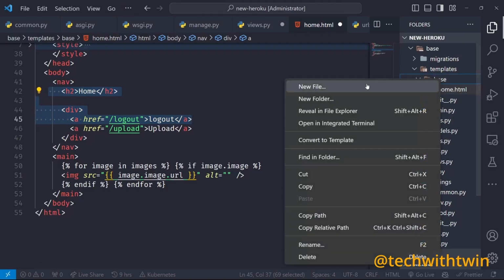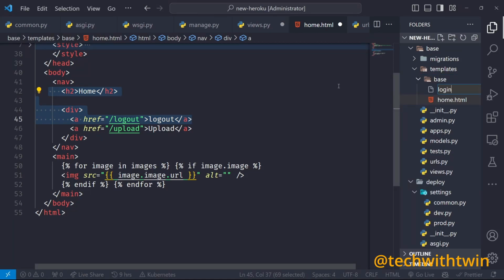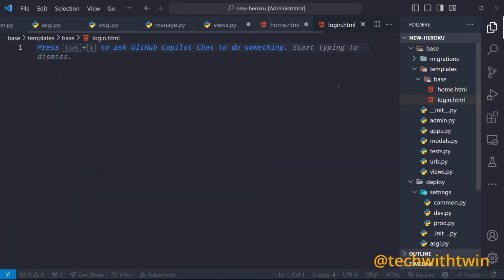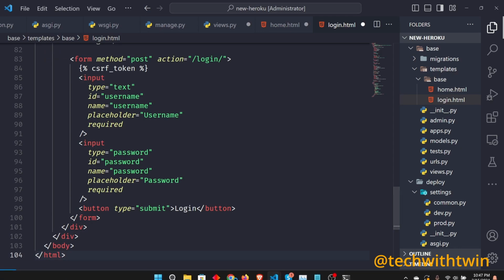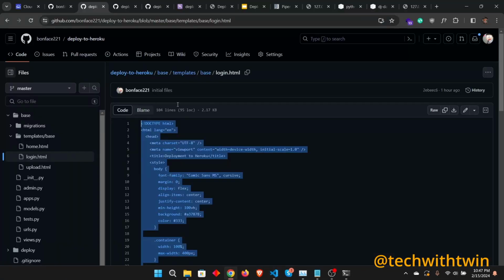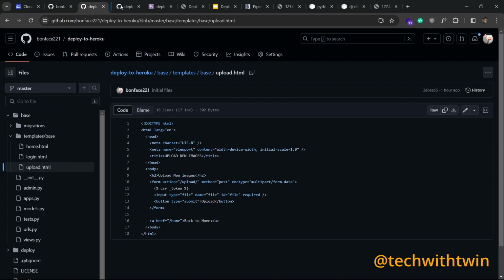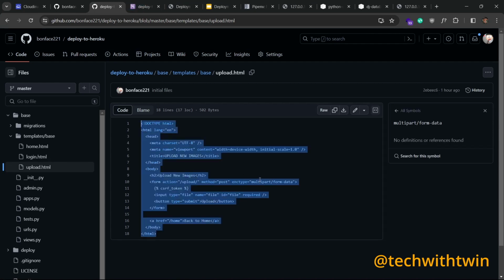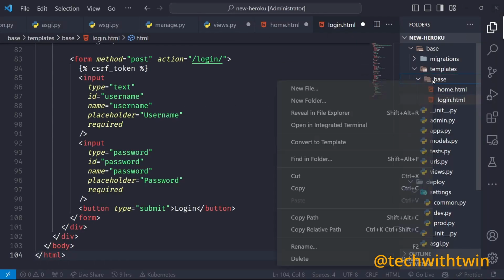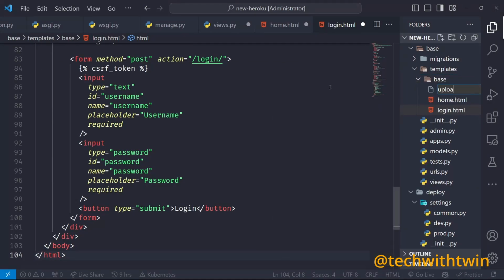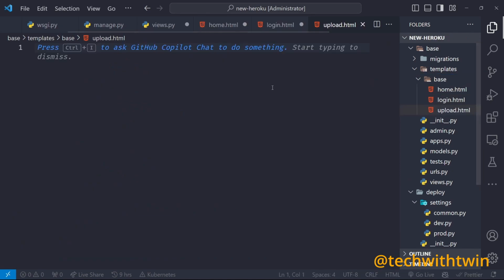Create a new file here, login.html, paste that in. Then the next step is the upload. Go to the upload, copy every HTML, go back, create the upload.html, and then paste that in.